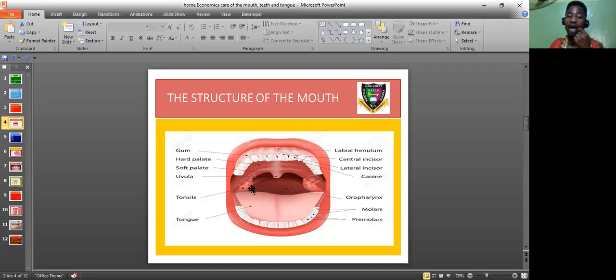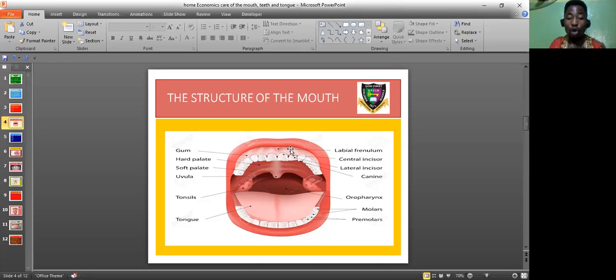in your mouth. You will see them on the right hand part and on the left hand part. They are the tonsils in your mouth. So if you take a mirror now and look at your mouth, you will also see the tonsils. And here is your tongue. That's your tongue. Here is the labial frenulum.